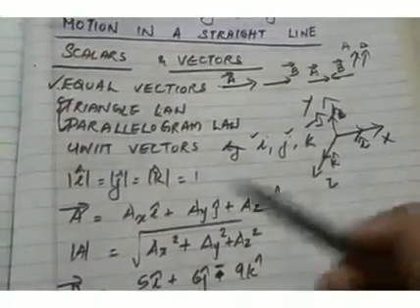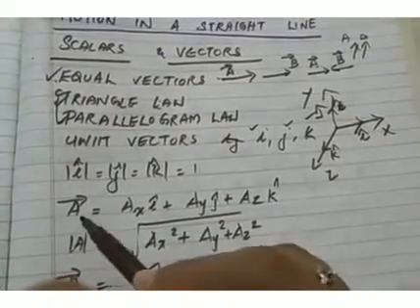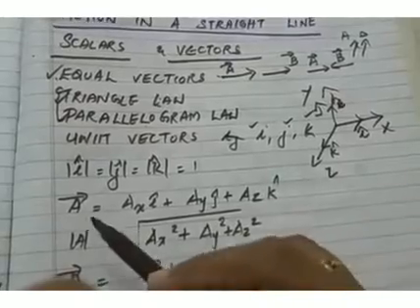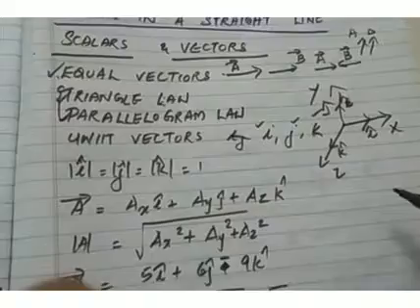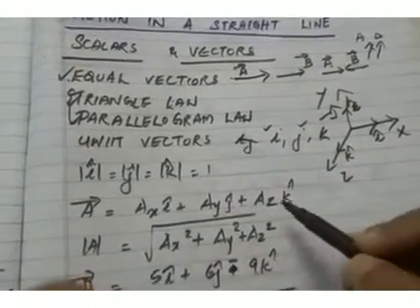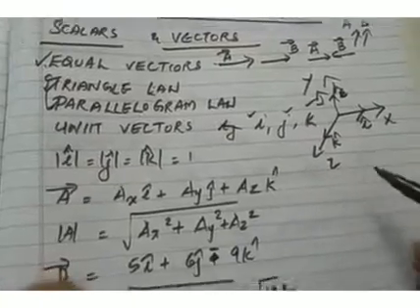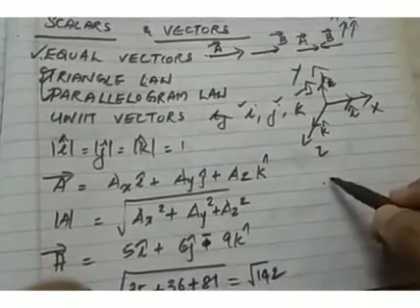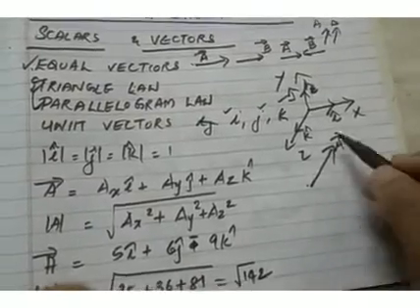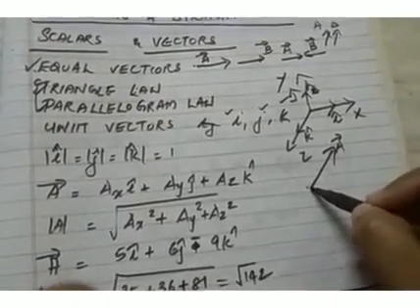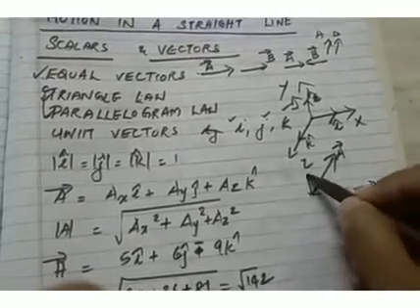And in terms of these unit vectors, we can represent a vector like this. Vector A is equal to AX i plus AY j plus AZ k, where AX, AY, AZ are the components of the vector along the X, Y and Z directions. Suppose this is the vector A, and if we want to resolve this vector, we must draw two mutually perpendicular components like this.